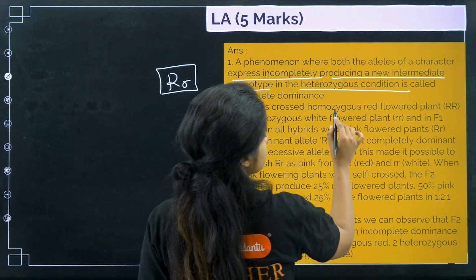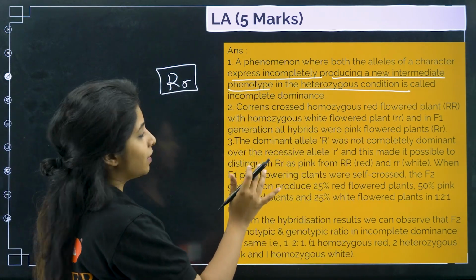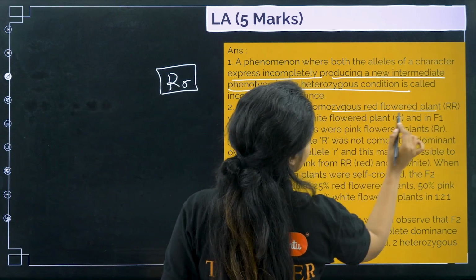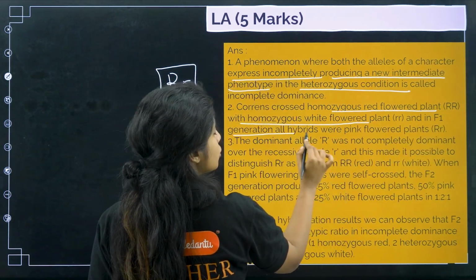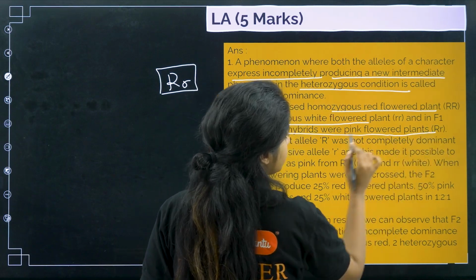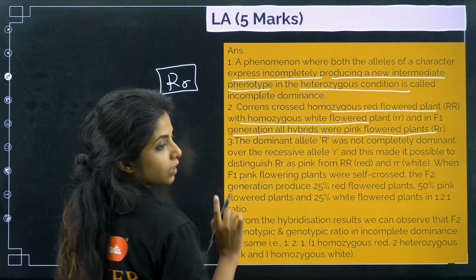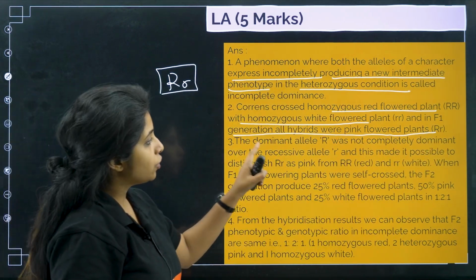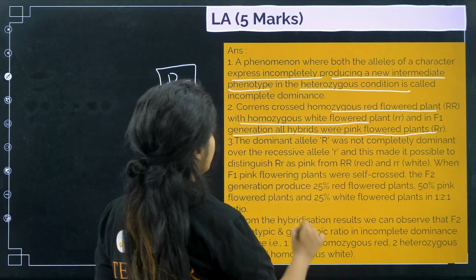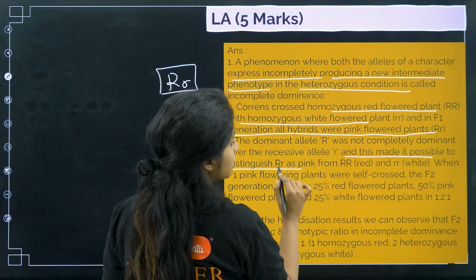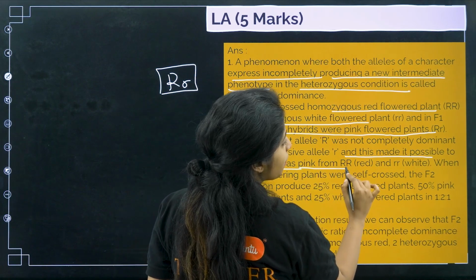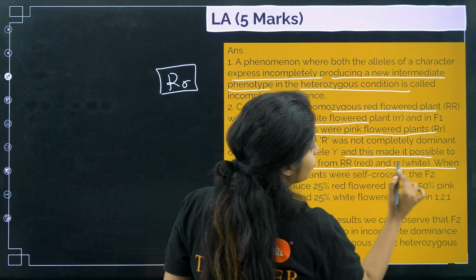Now, Correns was the person who was behind it, okay? He crossed homozygous red flower with homozygous white flower, and in the F1 generation all hybrids were pink in color. Okay, and you write it also, capital R, small r. Now the dominant allele R was not completely dominant over the recessive allele small r, and this made it possible to distinguish capital R, small r as pink from capital R, red, and small r, white.